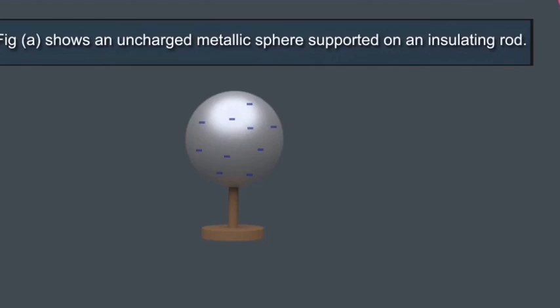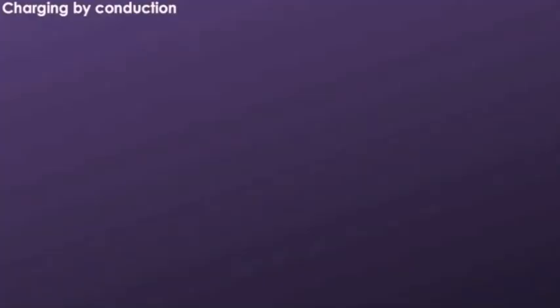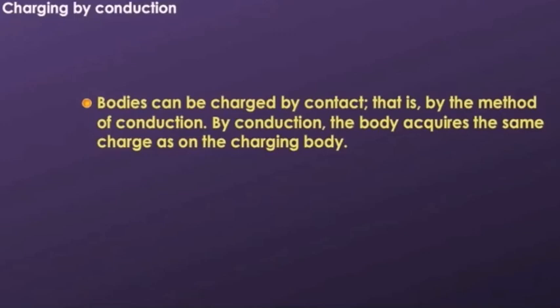It is to be noted that charge induced on a neutral body is always opposite to that of the charged body inducing the charge. Charging by conduction. Bodies can be charged by contact, that is, by the method of conduction. By conduction, the body acquires the same charge as on the charging body. Charging a body by conduction can be understood by doing the following activity.